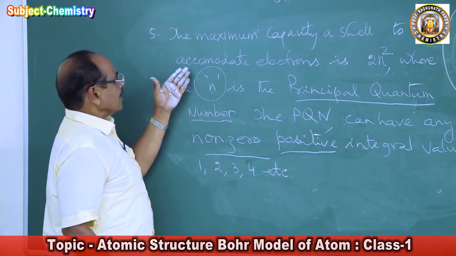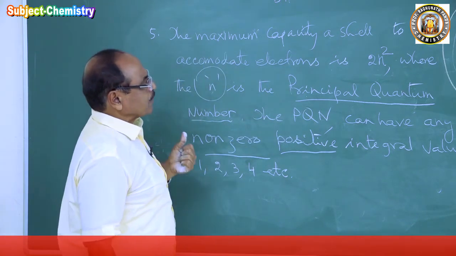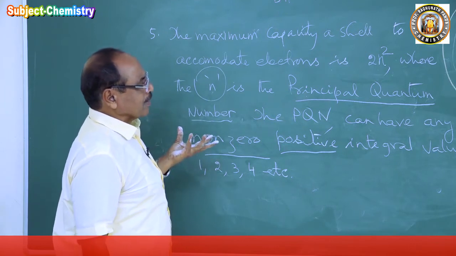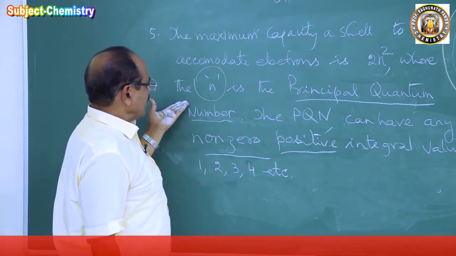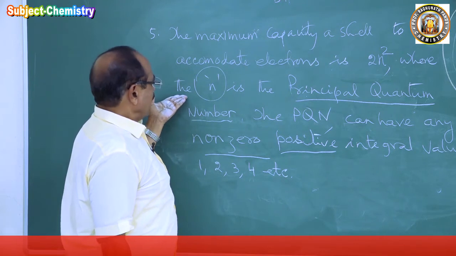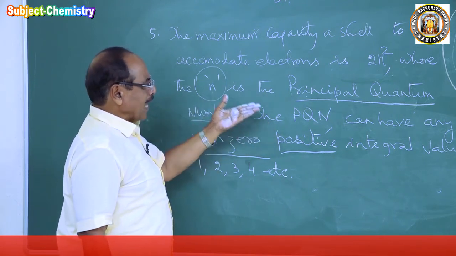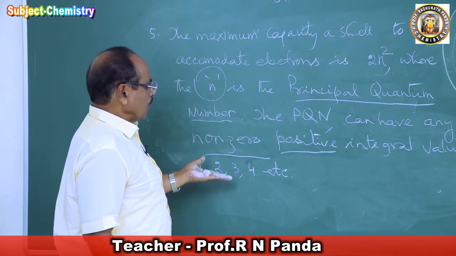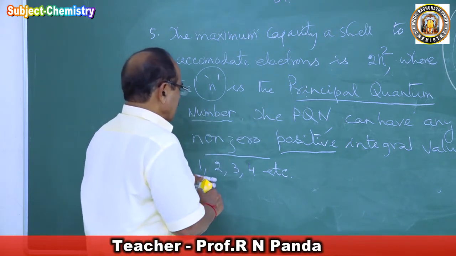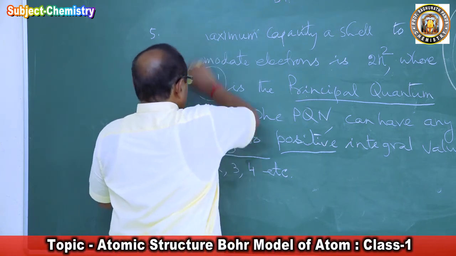So he says the maximum capacity of a cell to accommodate electrons is 2n square, where n is the principal quantum number. The principal quantum number can have any non-zero positive integral values as 1, 2, 3, 4.